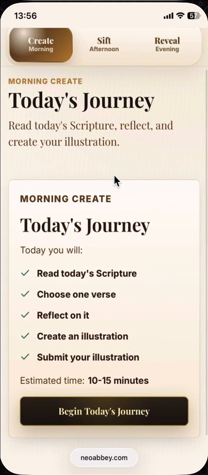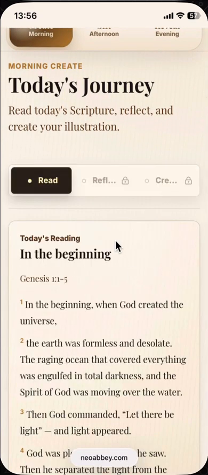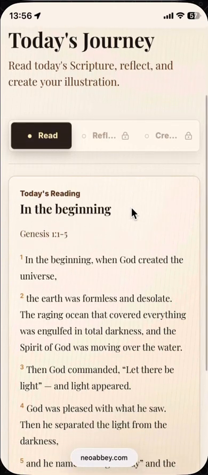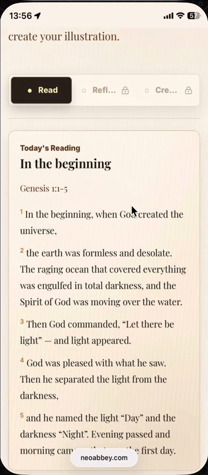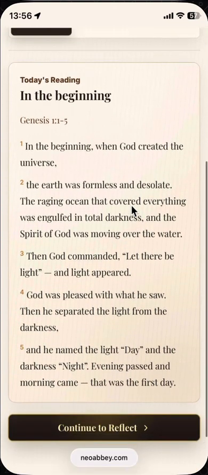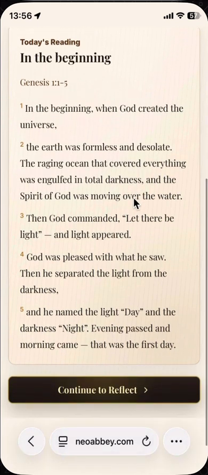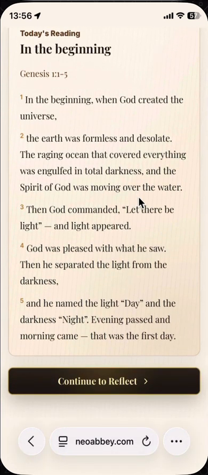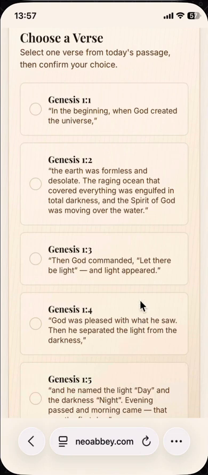So let me show you creating an illustration. Today's scripture I've just used for this demo. I just use it in the beginning and Genesis 1. So I can read this very familiar passage about in the beginning when God created the universe, and God said, "Let there be light," and light appeared. So I can continue to the reflection stage, and the idea is I then choose a verse